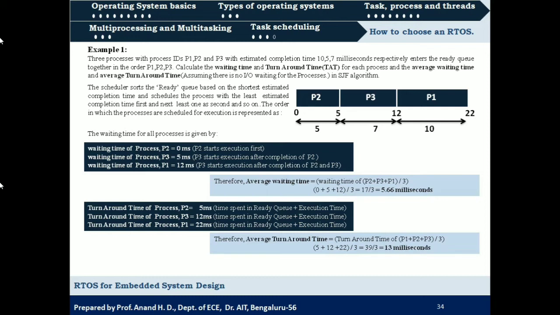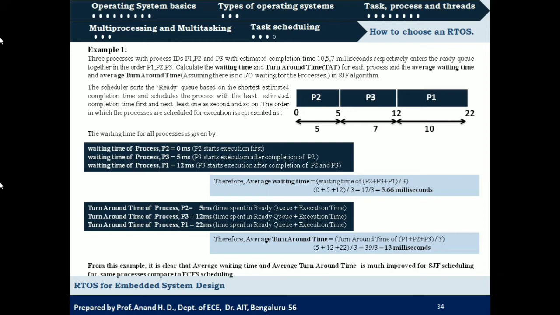That is 5 plus 12 plus 22 divided by 3, which is 39 by 3, that is 13 milliseconds, right? So that was shortest job first. And what is our observation from this example is the average waiting time and the average turnaround time is much improved for shortest job scheduling. Yes, for the same processes we considered in the previous 2 cases.